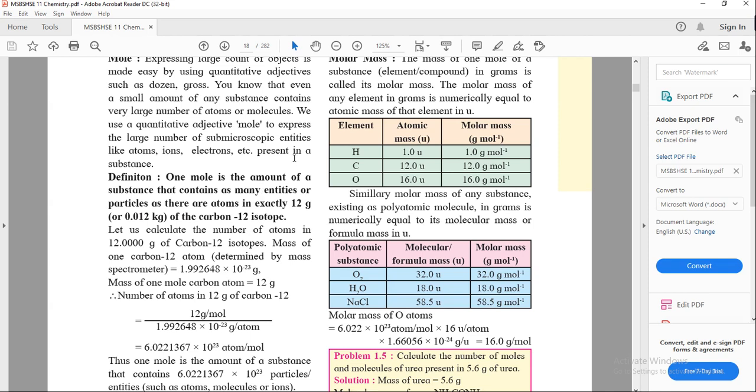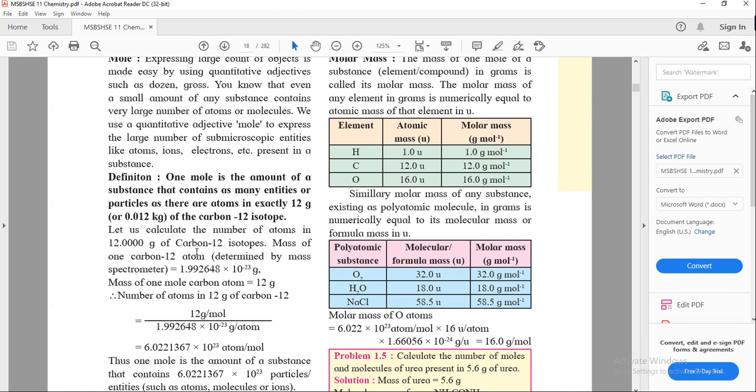The same number of atoms or molecules are present in 1 mole of any other substance.